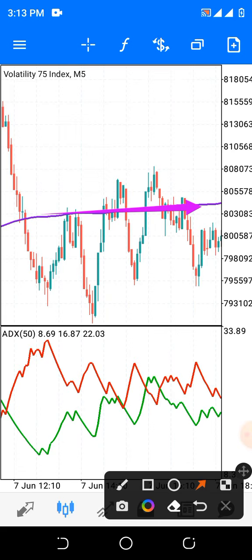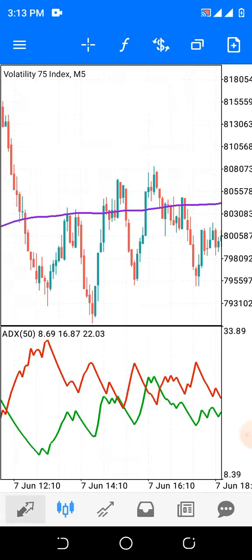But if you are a pro trader, you can use resistance and support to make gain here. But if you are a beginner, whenever you see the moving average moving across the candlesticks, that is a clear indication that the market is in a ranging state. So you need to stay away from the market.